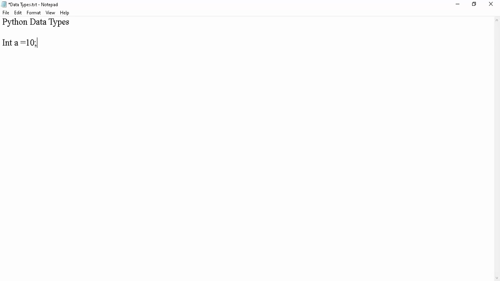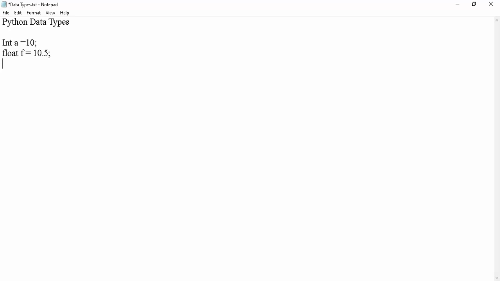Now if it is a float, we write float, then the variable name equal to the float number. Like this we declare in C, C++ or Java.